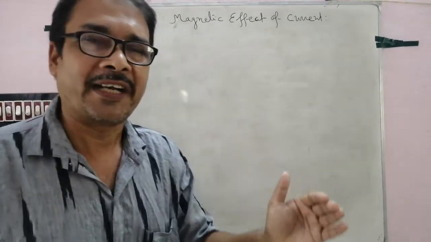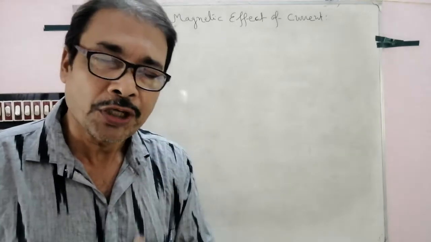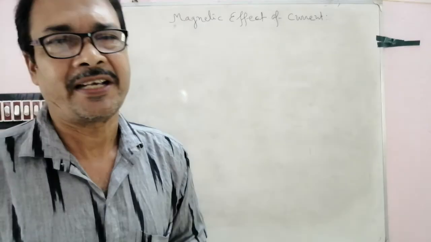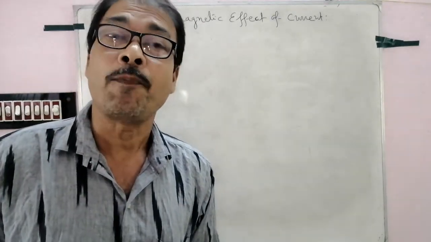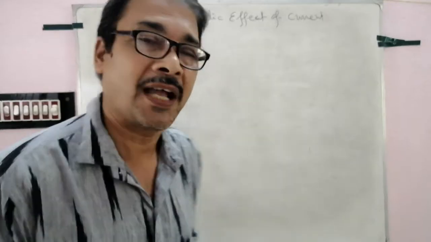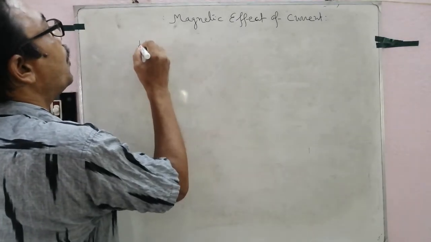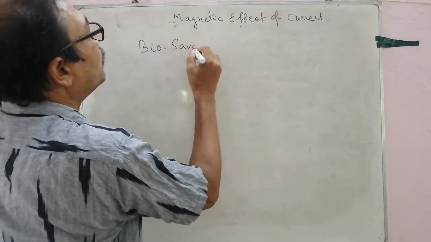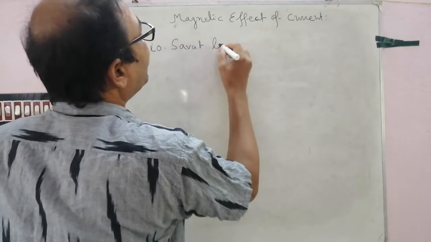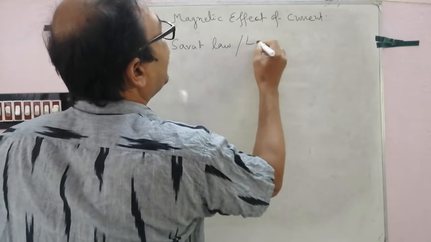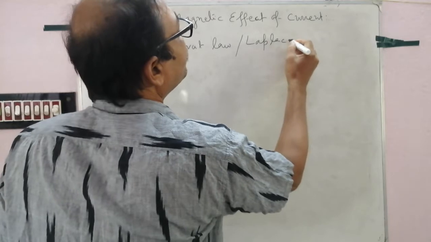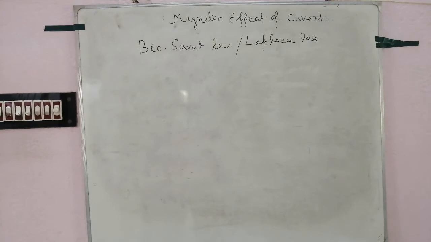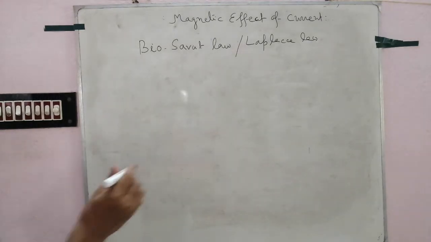When current flows through a conductor, the magnetic field is produced surrounding that conductor, and the magnetic field at any point is found out with the help of Biot-Savart law, that is Laplace law. Biot-Savart law, Laplace law, another name. Biot-Savart law, that is Laplace law.